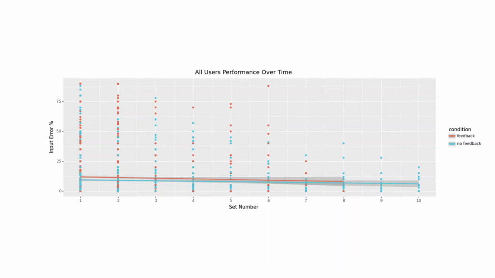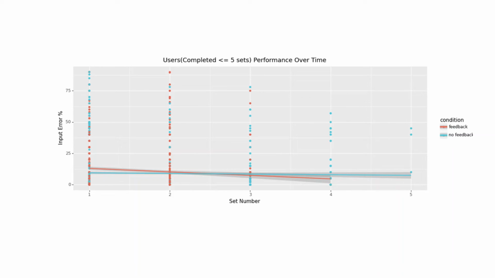Now let's take a look at the data we gathered. This first graph is a scatter points diagram where each point is the difference between the user's input answer and the actual answer. We can see the highest number of sets completed by users was 10 sets, and this particular user was in the no feedback group.